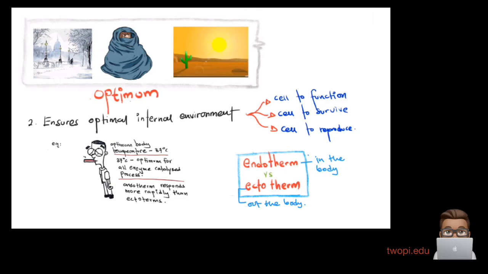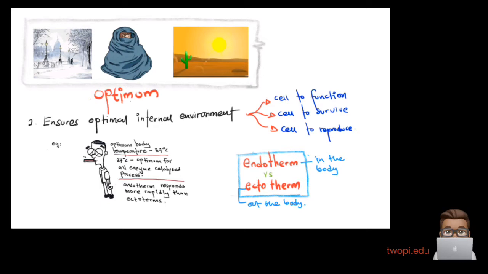There's an example here. We have to have a body temperature of about 37 degrees Celsius. Why is 37 degrees Celsius the optimum temperature for protein? Otherwise, if it's too hot, like 60 degrees Celsius, the protein is going to be denatured. Why are we giving so much attention to protein? Because your enzymes and your hormones are all made up of protein. Imagine when the internal environment is too cold or too hot, your hormones and enzymes are going to denature. Maintaining 37 degrees Celsius makes sure your cells function well, survive and reproduce.